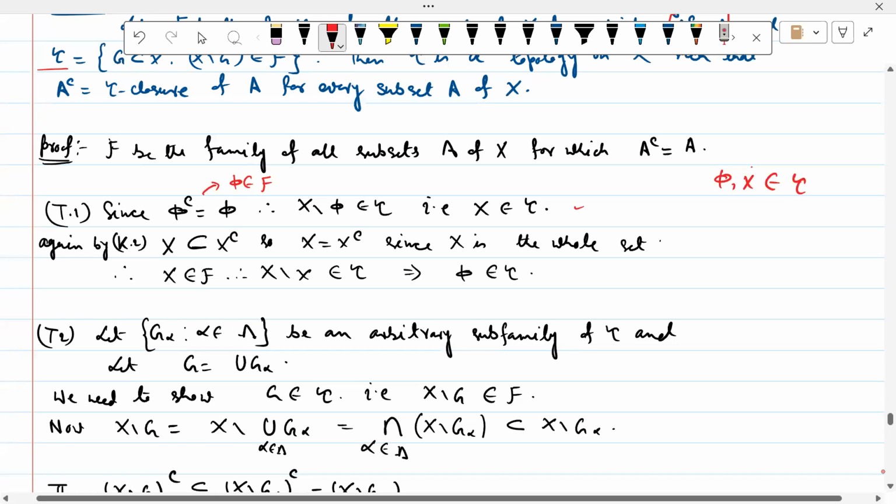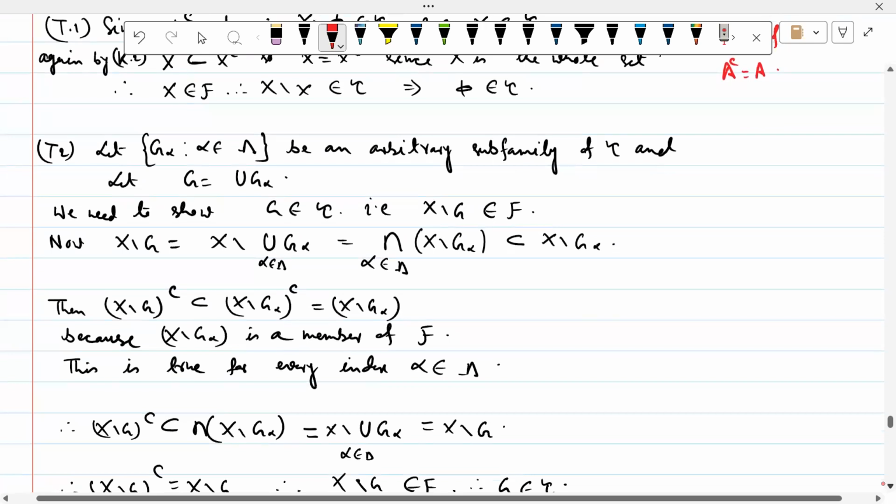X is the largest set, so this is the whole set, so this has to be X closure equal to X. So this gives X belongs to F, কারণ F এ কারা আছে, F contains all A such that A belongs to F if and only if A closure is equal to A. Therefore, X minus X belongs to tau, which implies phi belongs to tau. So first condition is verified.